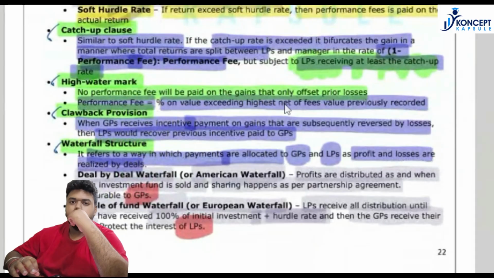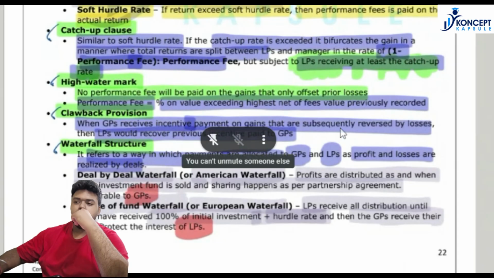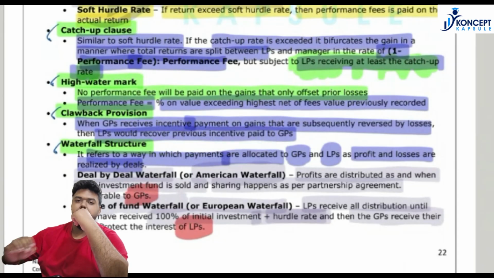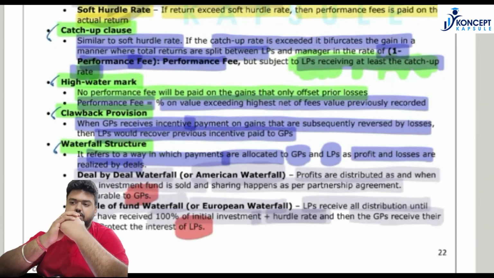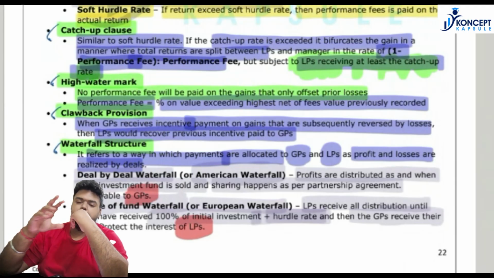The fourth is a clawback provision where general partner also becomes interested in the fund, and becomes a part of the fund, and they share profits as well as losses. The fifth point that we have done is waterfall. Within waterfall, we have covered the European structure and the American structure. Under the American structure, a general partner is favored and he has a higher return, whereas under a European structure, the interest of LPs are protected.